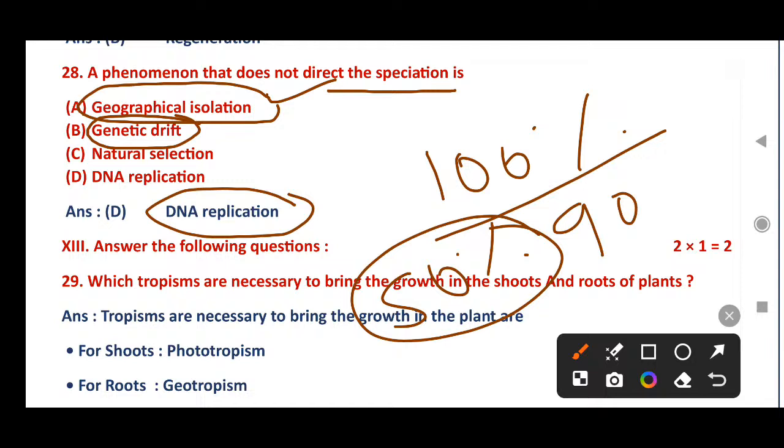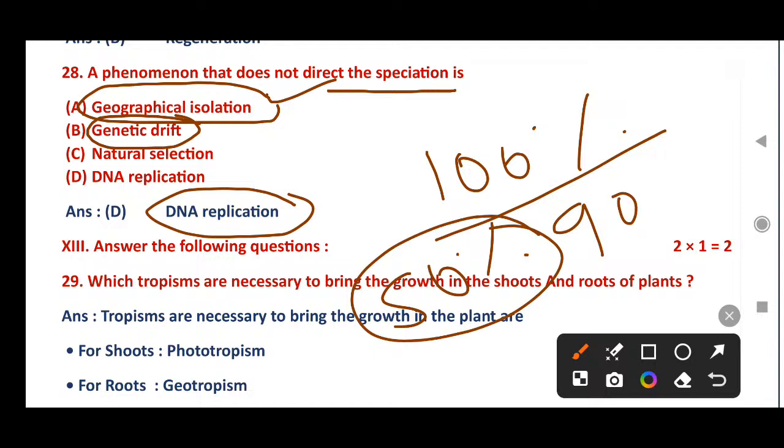Natural selection: after all these processes, maybe because of geographical isolation, if the organism is capable of surviving in the environment, then only natural selection. If because of genetic drift, whatever changes occurred in the organism are favorable to that organism to lead a life and for the progenies, then only natural selection.